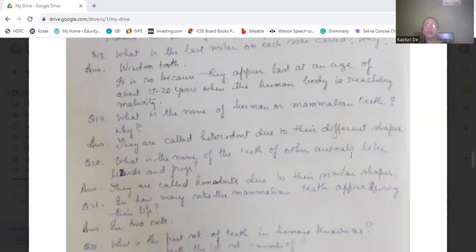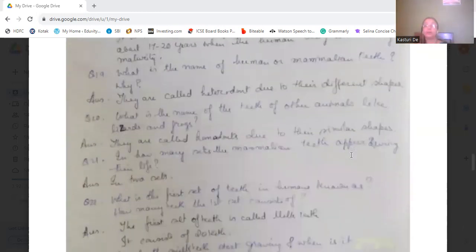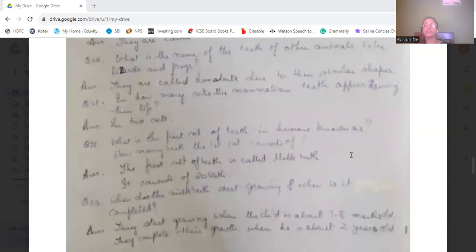In how many sets do the mammalian teeth appear during their life? In two sets. What is the first set of teeth in humans known as, and how many teeth does the first set consist of? They are known as milk teeth, and it consists of 20 teeth.